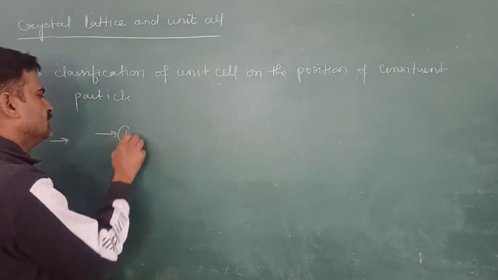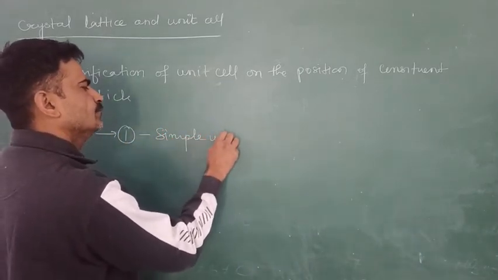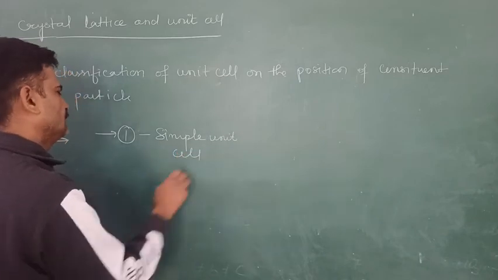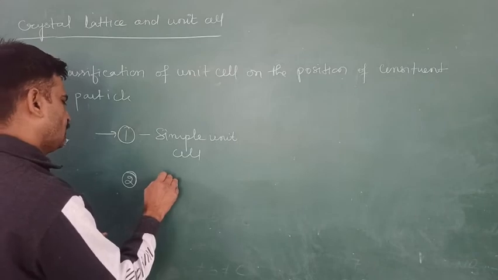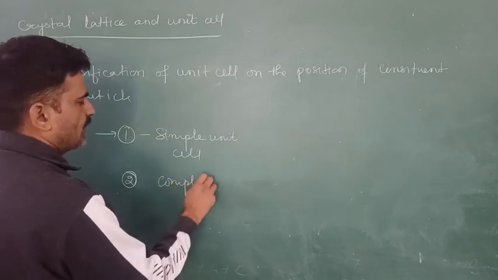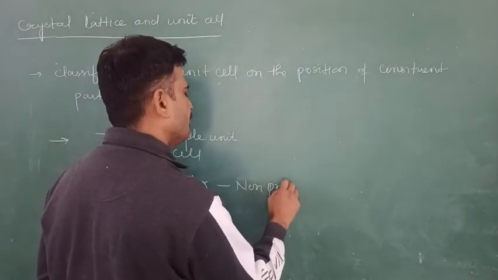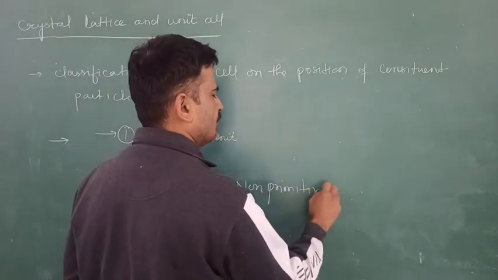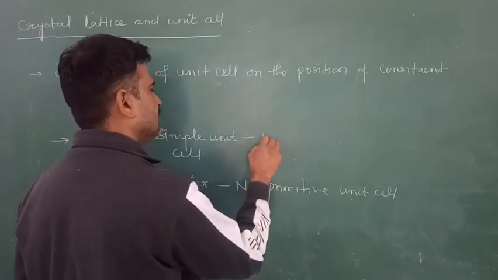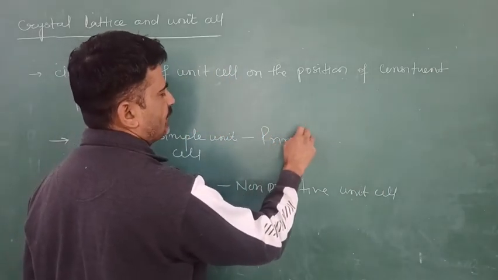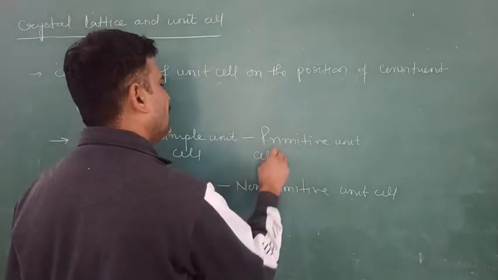First is the simple unit cell, and second is the complex, or you can say non-primitive, unit cell. This is the primitive unit cell. What is the simple and primitive unit cell?